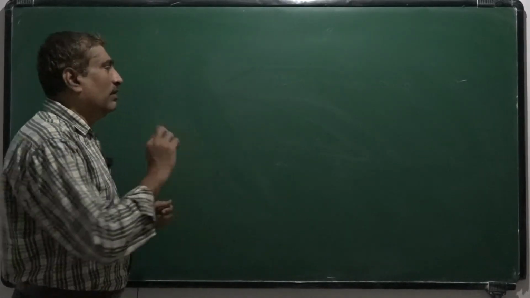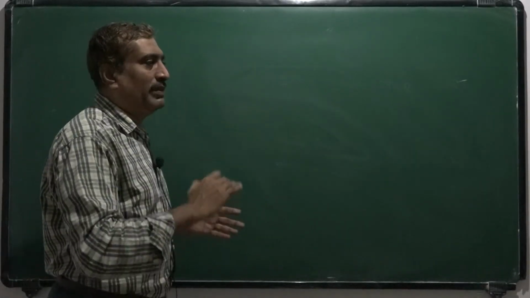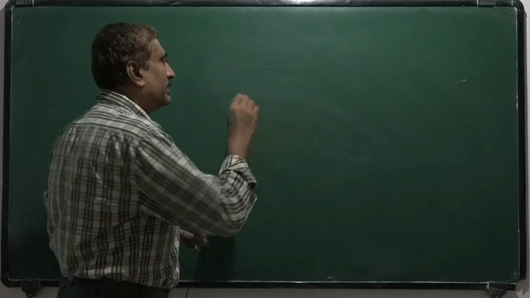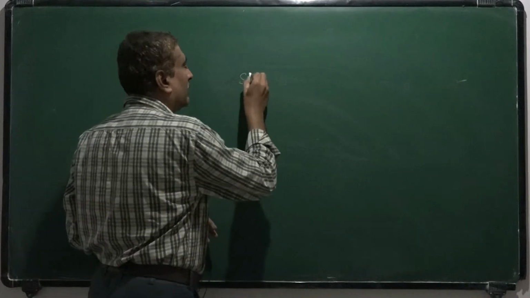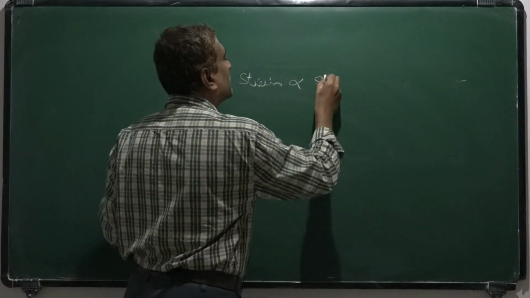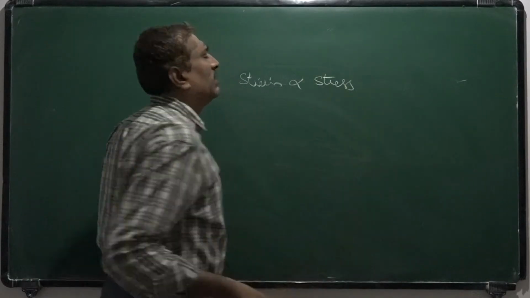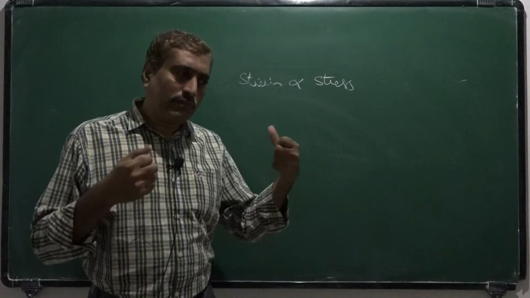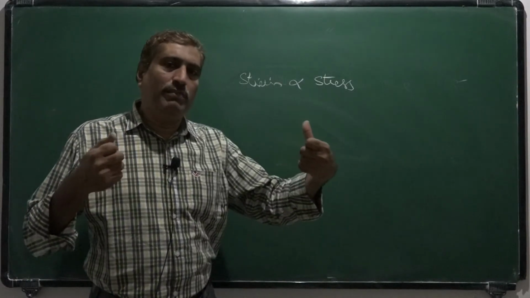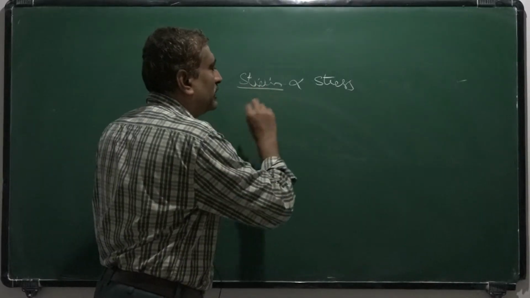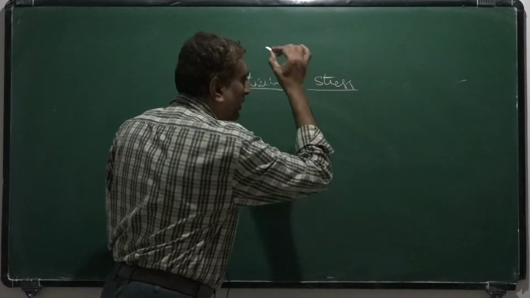Within this elastic limit, when the body exhibits elastic nature, the strain produced in the body is proportional to the stress applied on the body. As a simple example, if we keep on increasing the force, the length of the rubber wire increases. So, the strain produced in a body is proportional to stress.